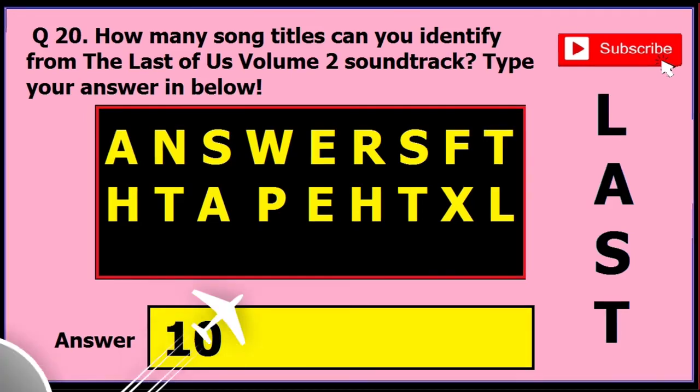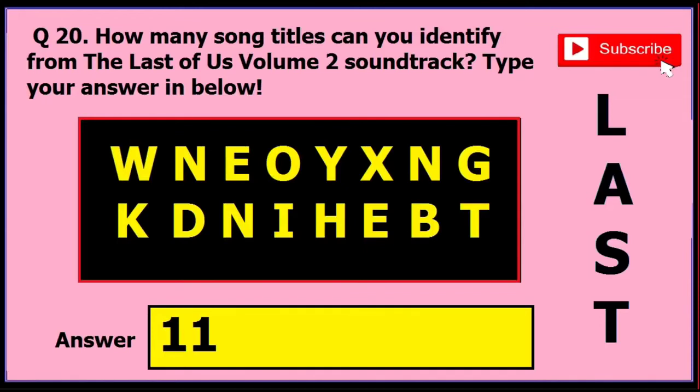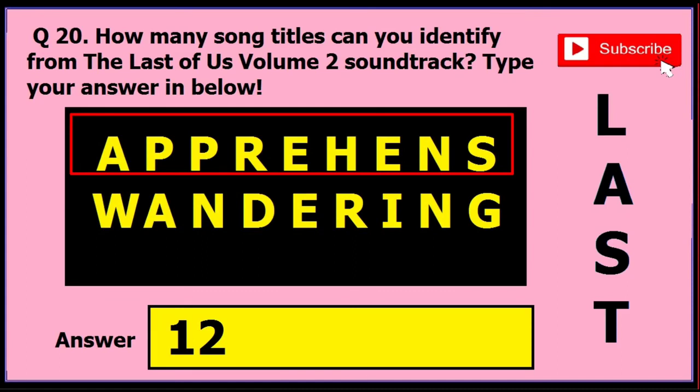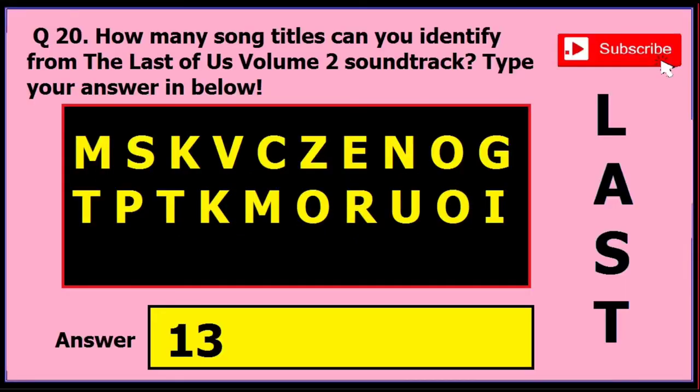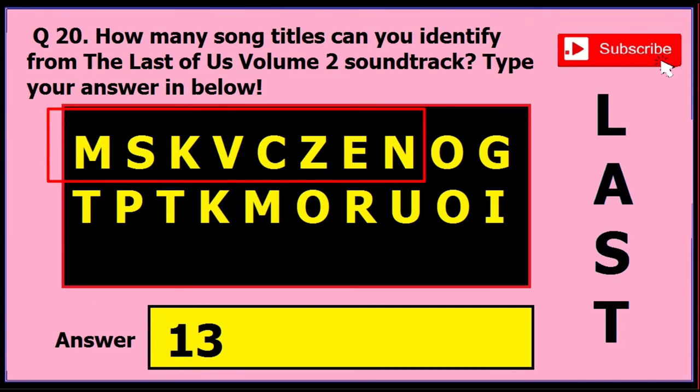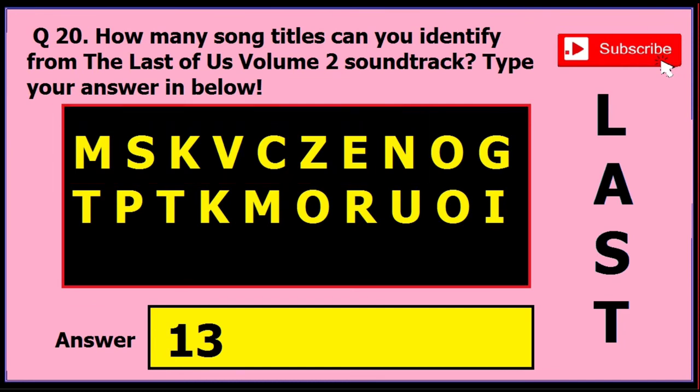Now, in version 5 of this question, if you find letters like WNEOYXNG, then the answer is 11. So if you find these letters at the start of the word search, then the answer is 11. Now, in version 6 of this question, if you find the letters as APPRESENS, then the answer is 12. So see the first 8 letters of this question, and if you find this sort of letters, then the answer is 12. Now, in version 7 of this question, if you find the first 8 letters as MSKBCZENOG, then the answer is 13.